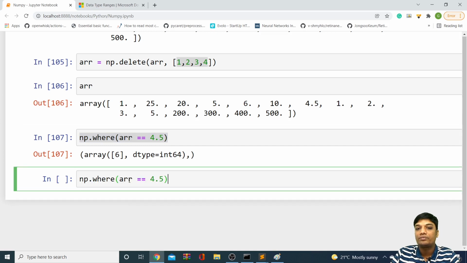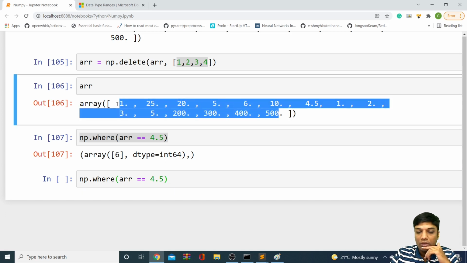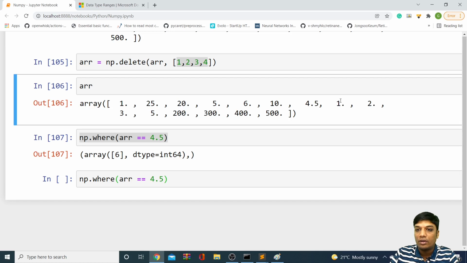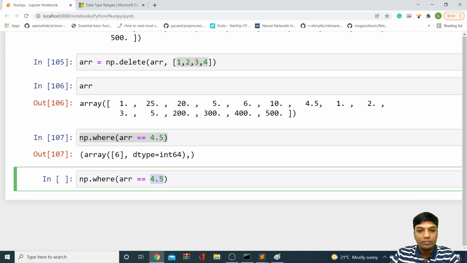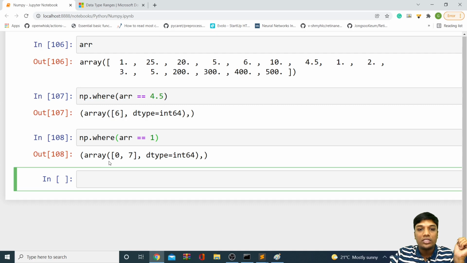And the advantage of the where function is that it can return multiple indexes also. For example, let me check whether any duplicate elements are present right now. No, I guess all the duplicate elements got removed. Okay, let's do one thing. We have 1 here, right? If I say np.where(arr == 1), then it will return 0 and 7. It can return multiple indexes, not only a single index.